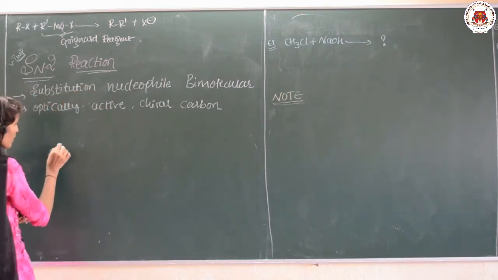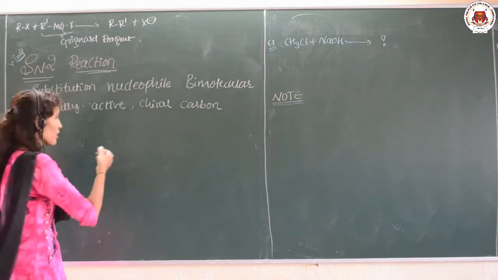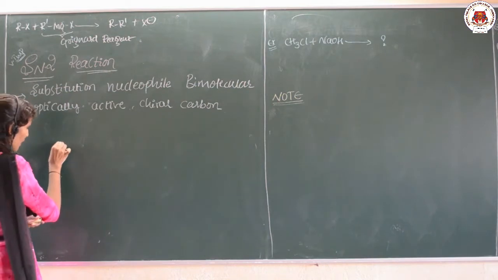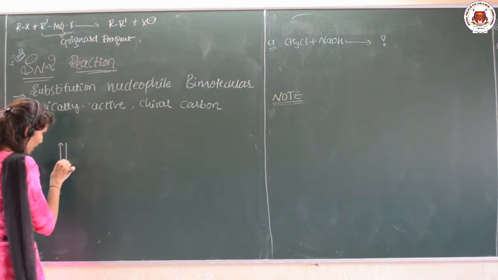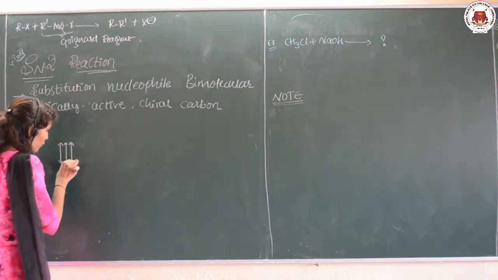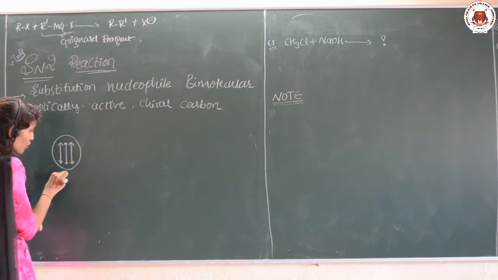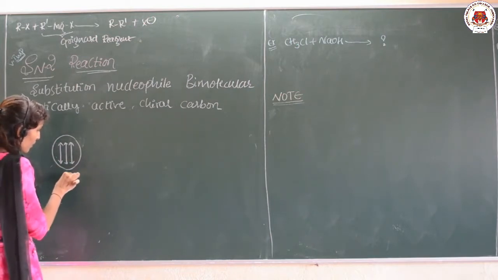Optically active means the compounds which are able to rotate the plane polarized light. Let me tell you, plane polarized light is the light which is unidirectional in a given plane. Shortly I will write it as PPL.